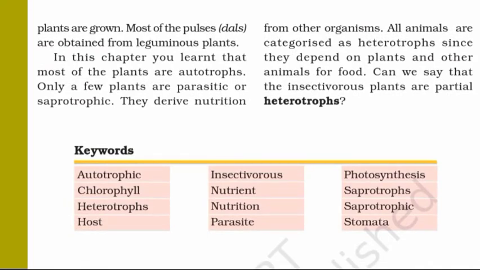Page 8. In this chapter, you learned that most of the plants are autotrophs. Only a few plants are parasitic or saprotrophic. They derive nutrition from other organisms. All animals are categorized as heterotrophs, since they depend on plants and other animals for food. Can we say that the insectivorous plants are partial heterotrophs?